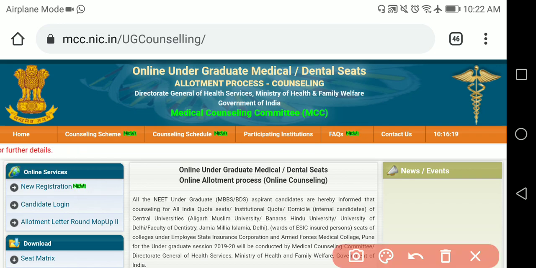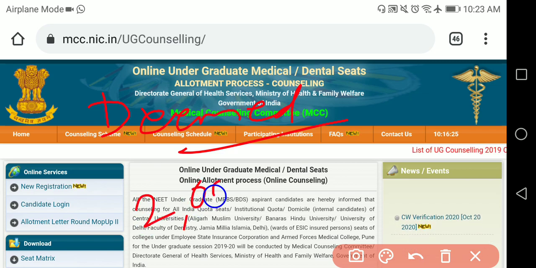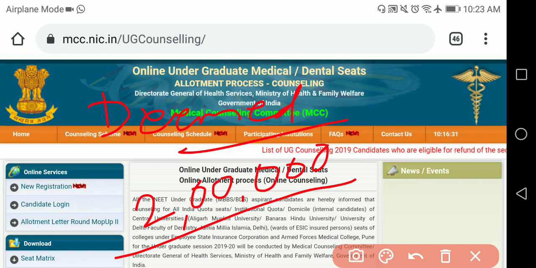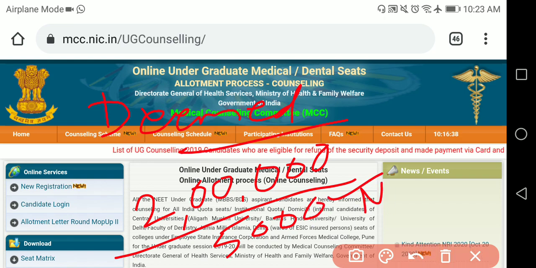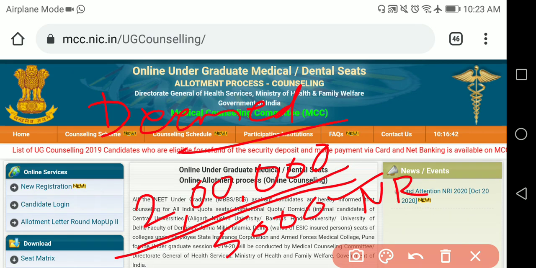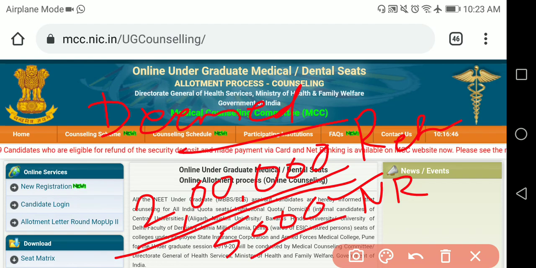And for deemed universities, this also I have told, once again I will tell you. For deemed university you have to pay 2 lakh rupees as refundable security amount, and 5,000 rupees as non-refundable registration fee.